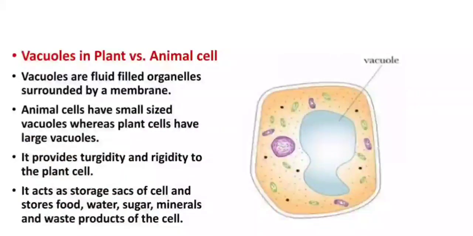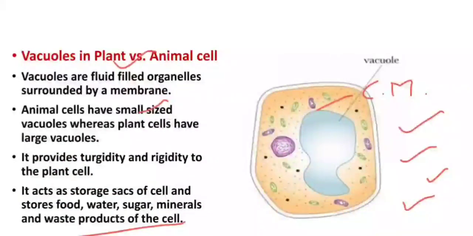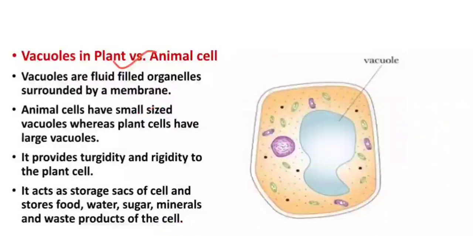Now next is vacuoles. Vacuoles are found in plant cells as well as animal cells, and here in this slide the vacuoles of plants are compared with those of animals. Vacuoles are fluid-filled organelles surrounded by a membrane. Animal cells have small-sized vacuoles, whereas plant cells have large-sized vacuoles, and these provide rigidity and turgidity to the plant cell. They act as storage sacs. They store food, water, sugar, minerals, and waste products. Here in this diagram, the vacuole is shown to you.